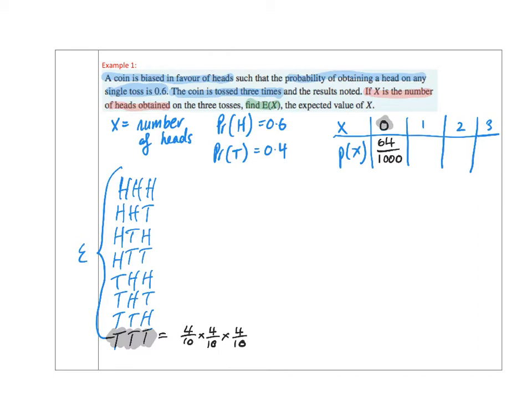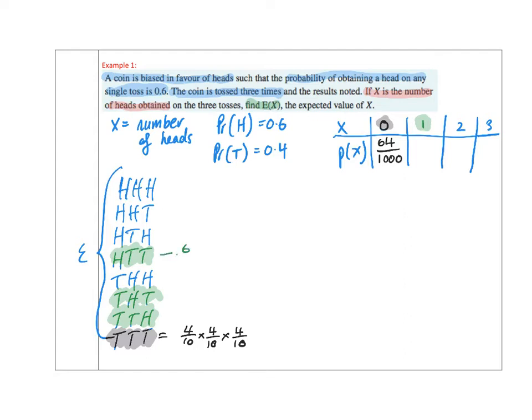Now the next case is looking at, in what situation would we get just one head? So if I'm looking here where X is exactly 1, I can see that I've got heads, tails, tails as an option, tails, heads, tails as an option, and I need to find something in which there's just one more head, which is at the bottom here, tails, tails, heads. Now due to the commutative law of mathematics, where we know A times B is the same as B times A, the single chance here will always be the same.